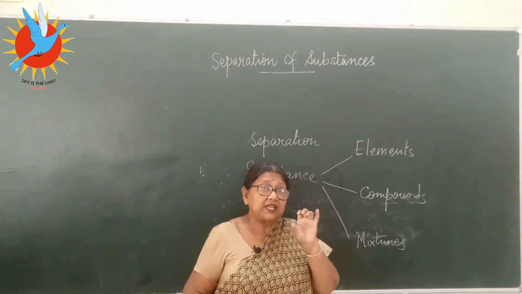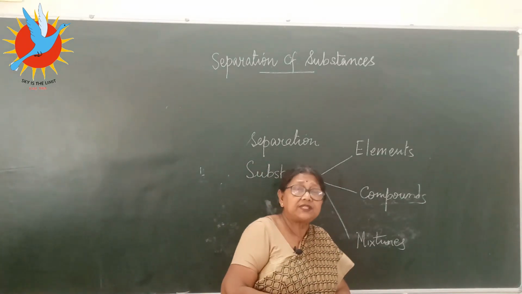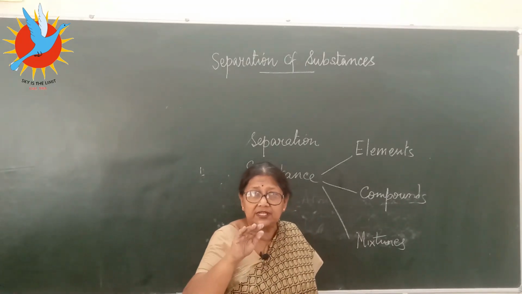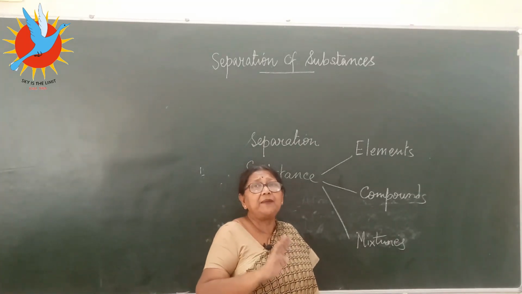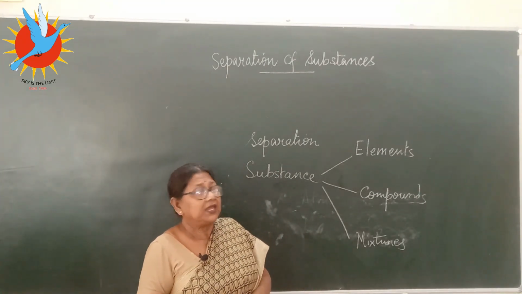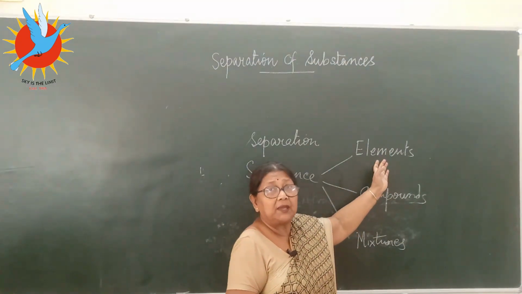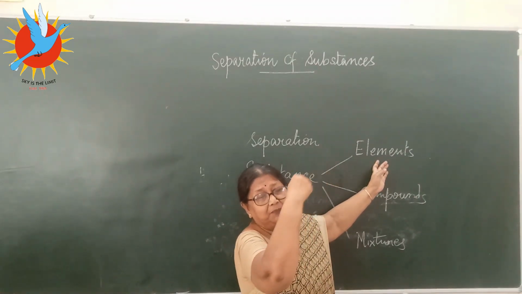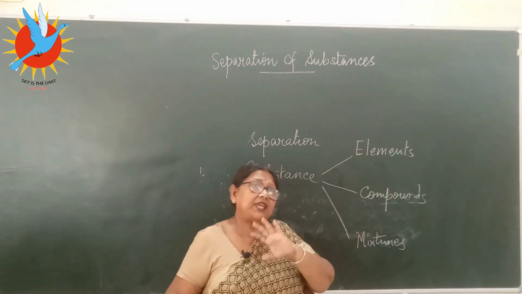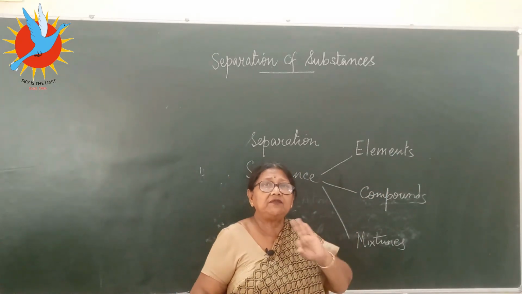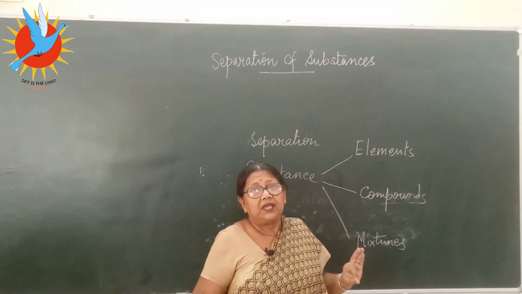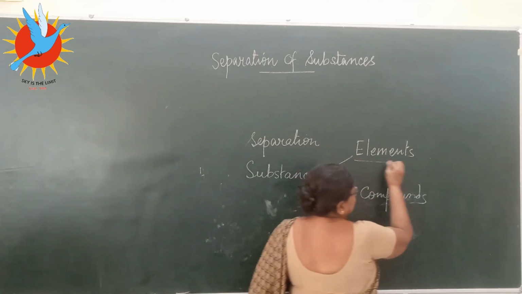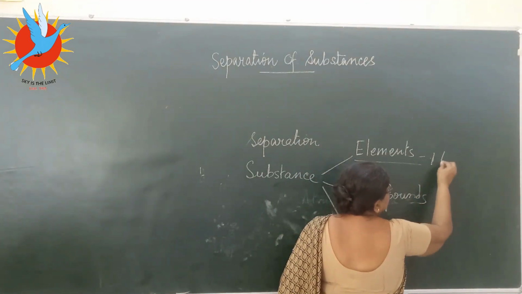Clear? So pure substance, get it very clear. Pure substance means those substances which have identical properties and are made out of the same type of molecules. So if you take oxygen gas, pure oxygen from Gorakhpur, from America, from England, wherever you take it, the composition and the property will always be the same. So if they are made out of only one type of molecule,